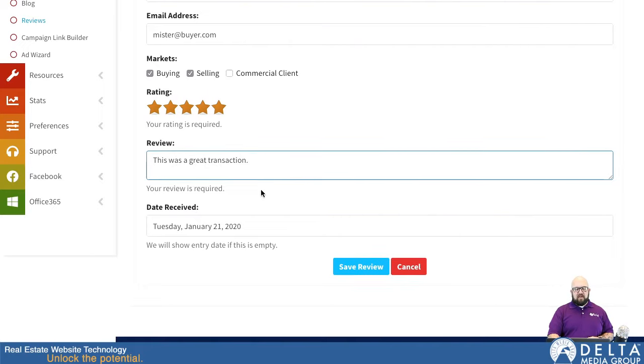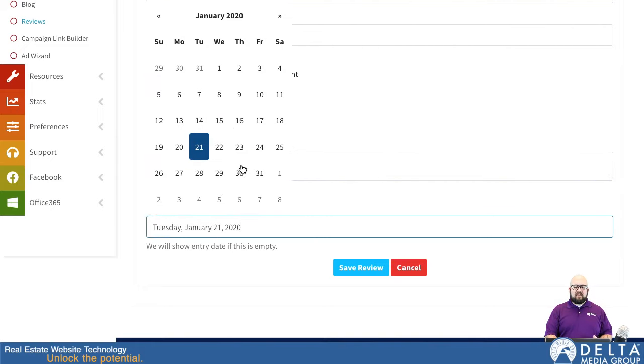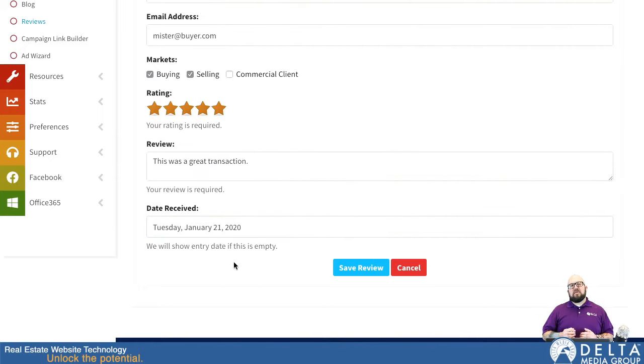That's also required. And then lastly, you can put in a date. It'll pick the current date by default, but you can go in and switch this. Say you were entering reviews that came in from a while ago. Or maybe you've gotten some reviews emailed to you that you just haven't had a chance to put in. You can set the date on these, and the system will use these to sort the reviews on the actual reviews page. Also, you can choose to display those or not, so if you're not very concerned with those dates, you can actually turn them off so they're not displayed.